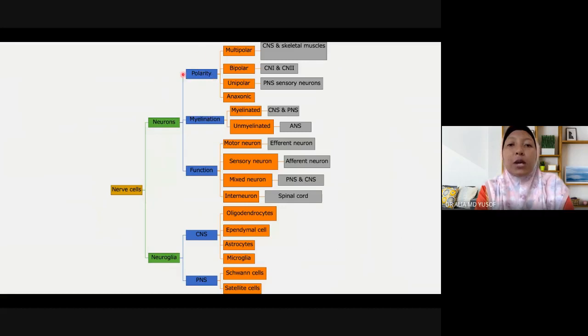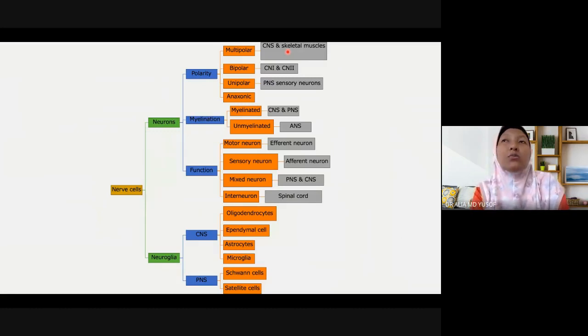If you decide to classify the neurons by polarity, you will find that the neurons can be divided into multipolar, bipolar, unipolar, and axonic neuron.